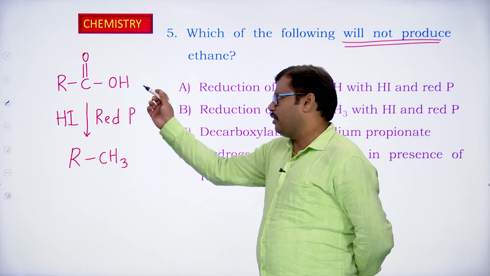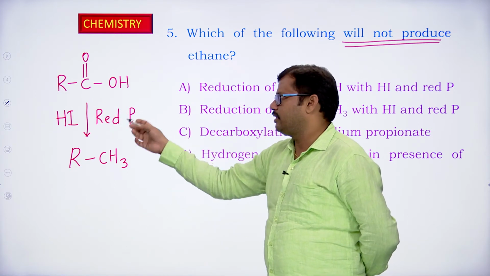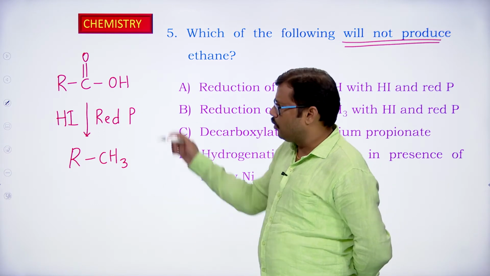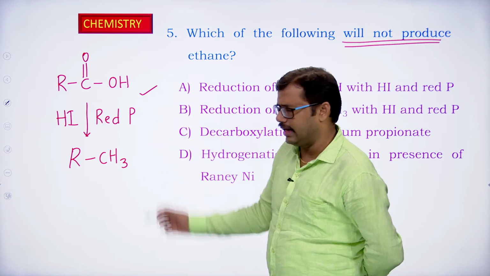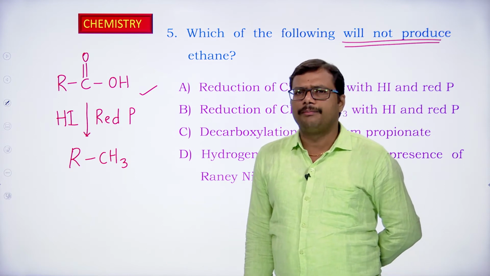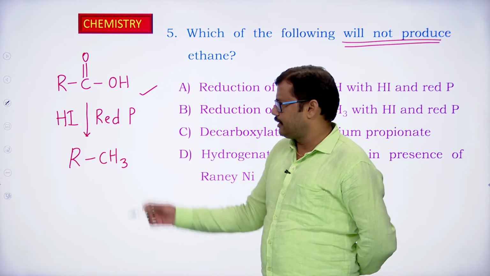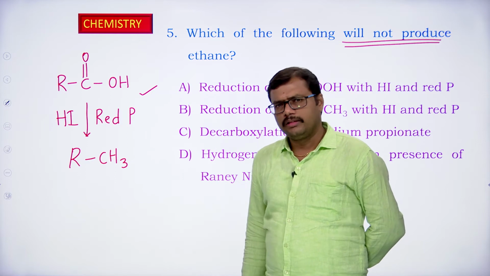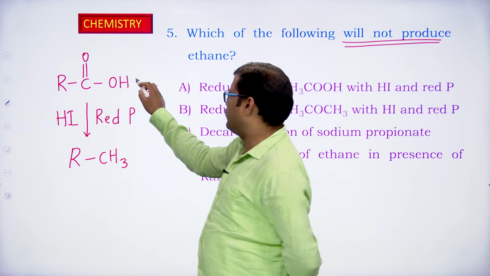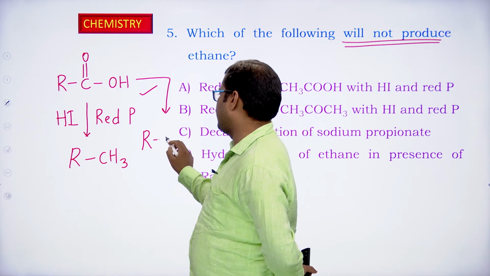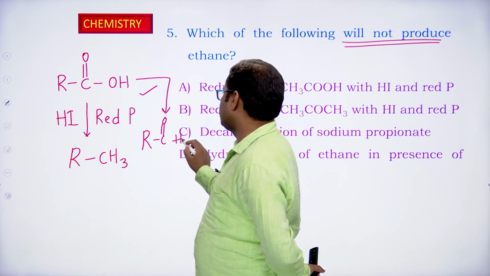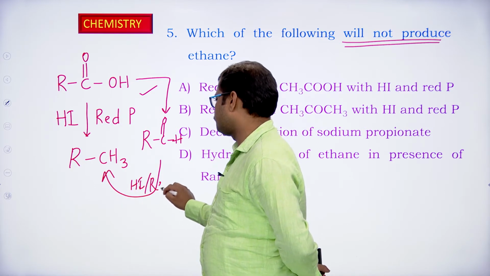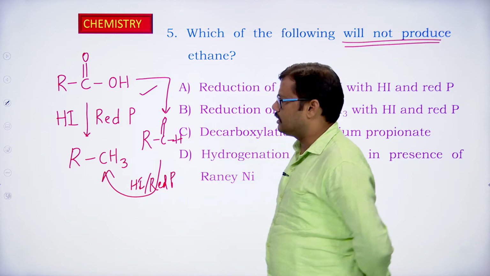So carboxylic acids, when treated with hydrogen iodide in the presence of red phosphorus, convert into the corresponding alkane. We are going to discuss more mechanism details of this particular reaction when we deal with carbonyl compounds. When carbonyl compounds are treated with hydrogen iodide and red phosphorus, they convert into the corresponding alkanes. The intermediate formed in this reaction is the aldehyde, RCHO. The RCHO is further reduced to alkane in the presence of hydrogen iodide and red phosphorus. So this is going to give us ethane.